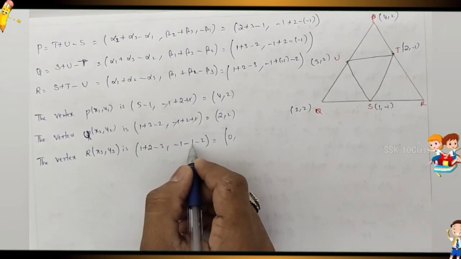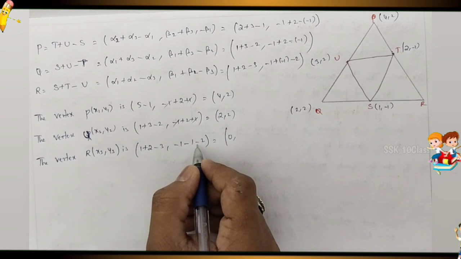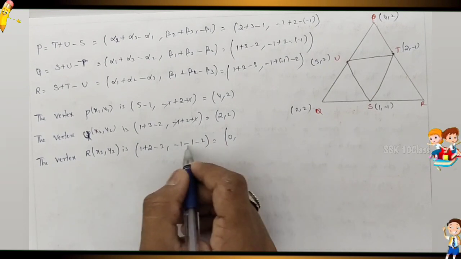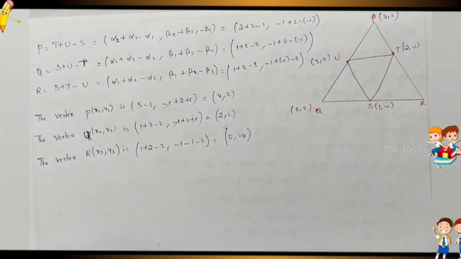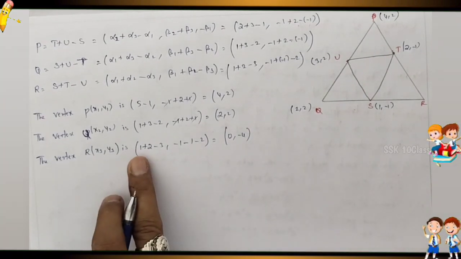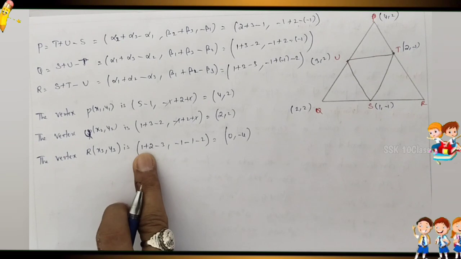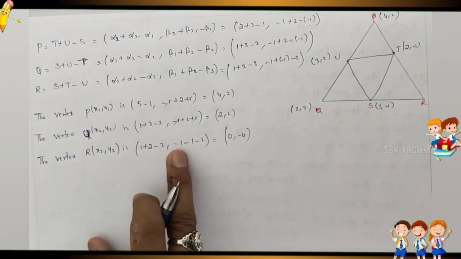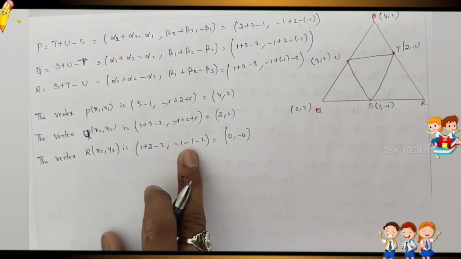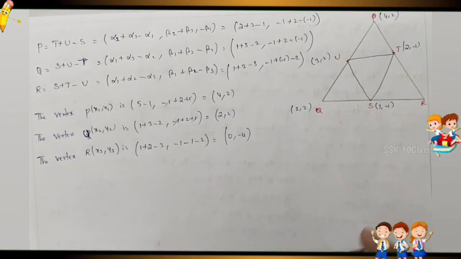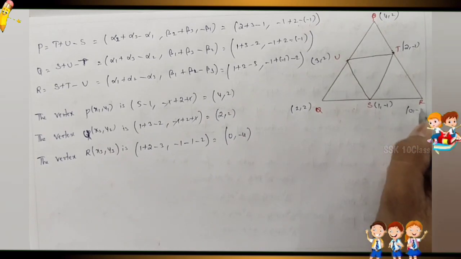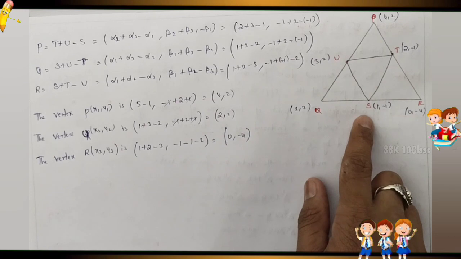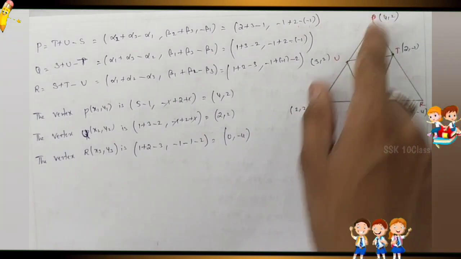Next minus 1 is minus 2, now minus 2 more, so that is minus 4. 0 comma minus 4. Since all are minus, you can add 2 plus 1 plus 1, how much? 4. So we got the R value: 0 comma minus 4.